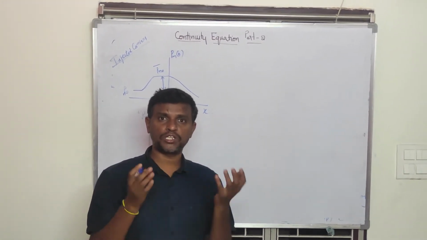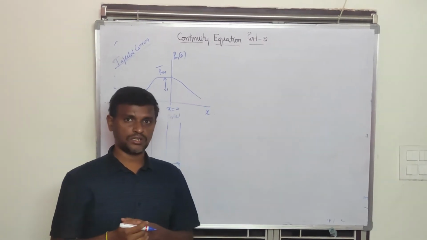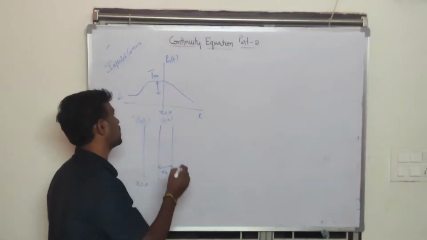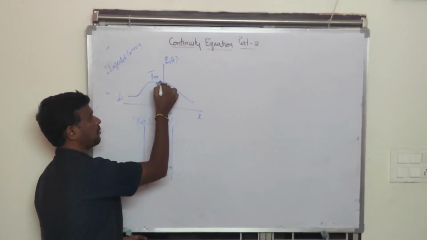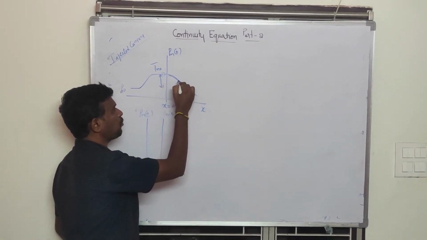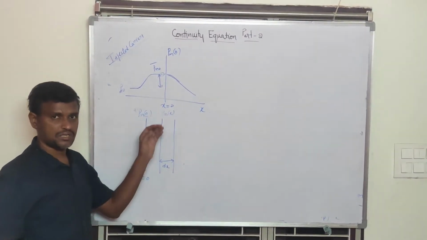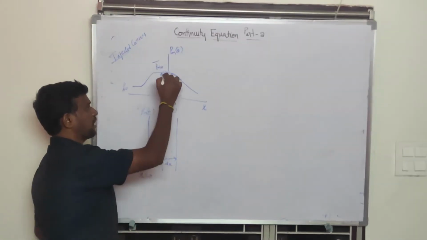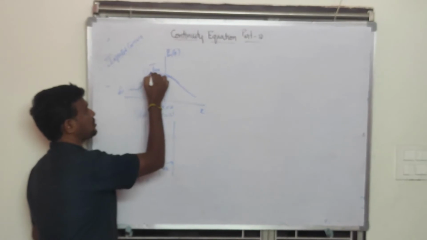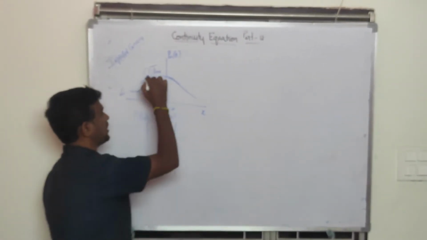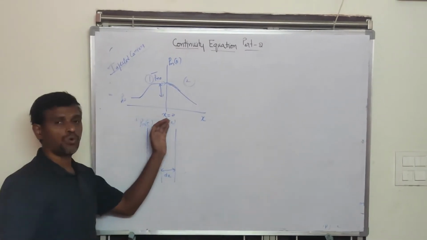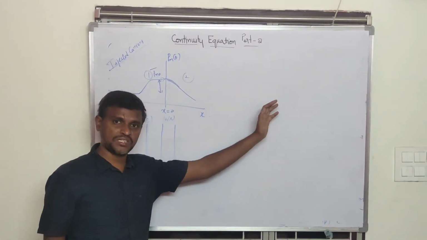Now, after reaching x equal to 0, I am removing the light. Removing the light means there is no carrier generation, that is, no electron-hole pair generation. But whatever electrons or holes are present at this point will cross x equal to 0, and they try to move from this side to this side. This side the carrier concentration is increasing, and this is the second part, as we go from x equal to 0 to some distance x.